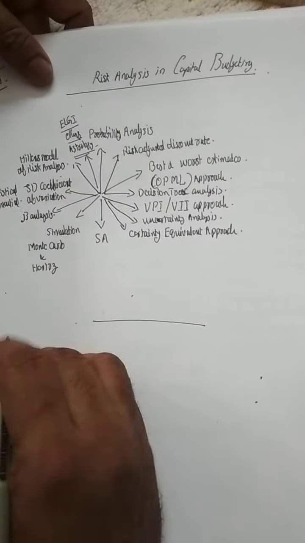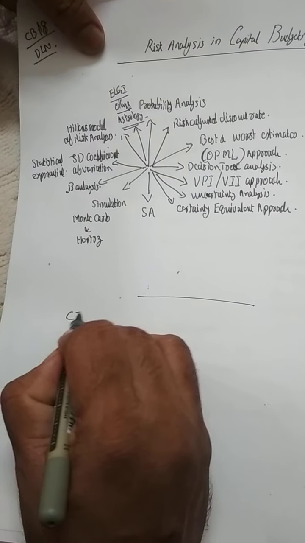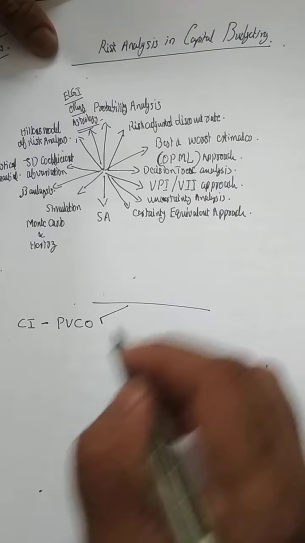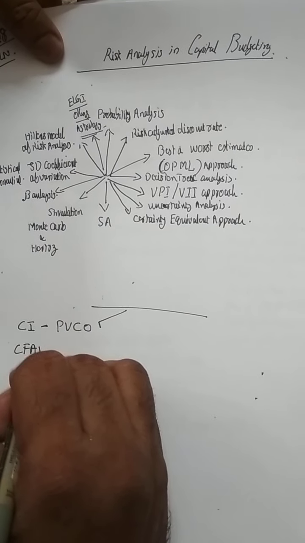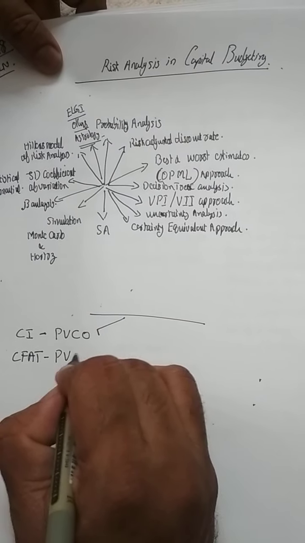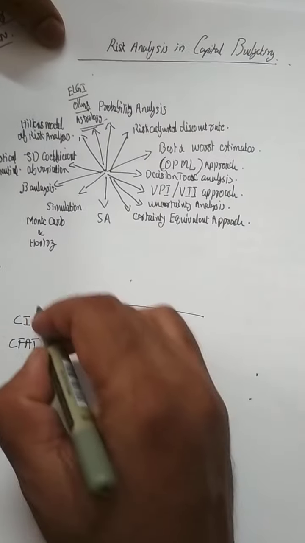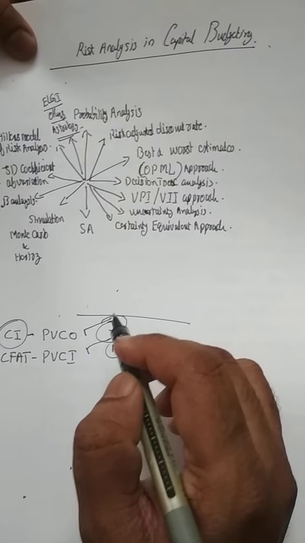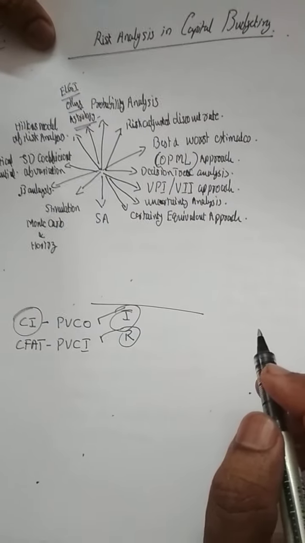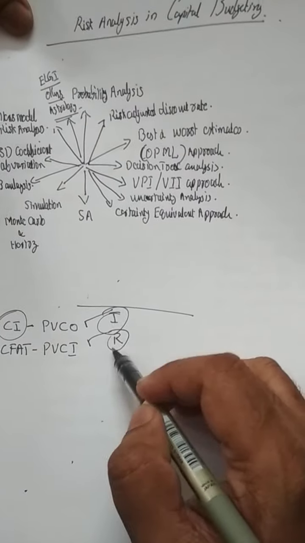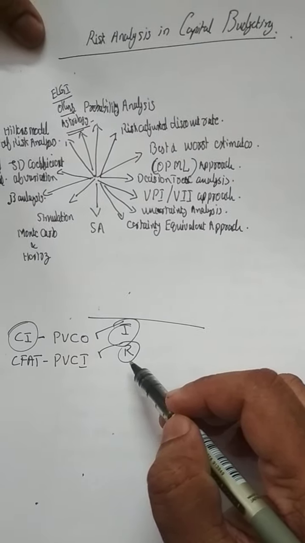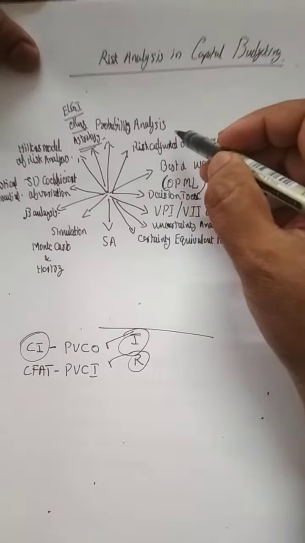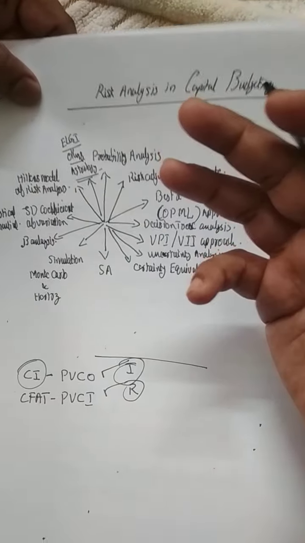So far we had studied capital investment, the initial capital investment or present value of cash outflow for a project, and CFAT. Okay, a present value of cash inflow is there in a project. So there is investment in a project and a return in a project. These are the two things which we study. Investment is there and return is there. While taking the return, we take some statistical tools and adjust the risk involved in it.